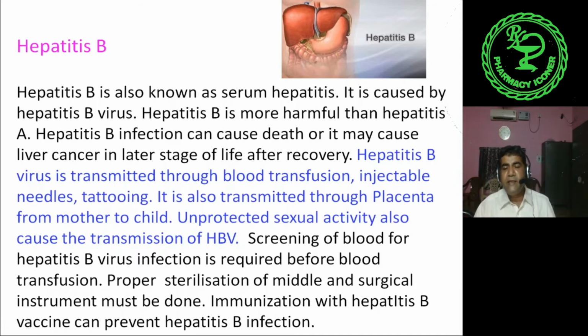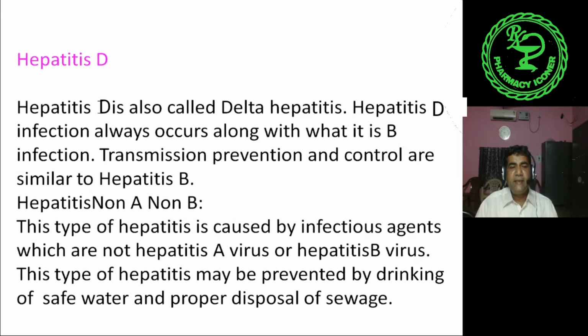So how to prevent it? Screening of blood for hepatitis B virus infection is required before blood transfusion. Proper sterilization of needle and surgical instrument must be done. Immunization with hepatitis B vaccine can prevent hepatitis B infection. Hepatitis B vaccine nowadays is taken by a lot of people to prevent themselves from getting hepatitis B, and it is very much effective.